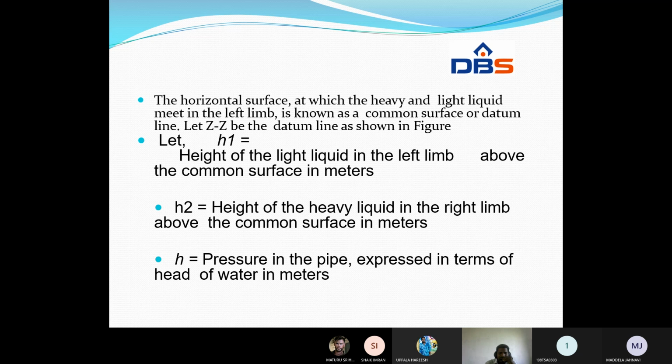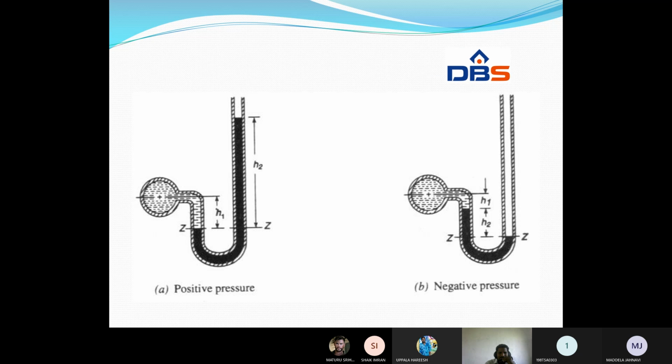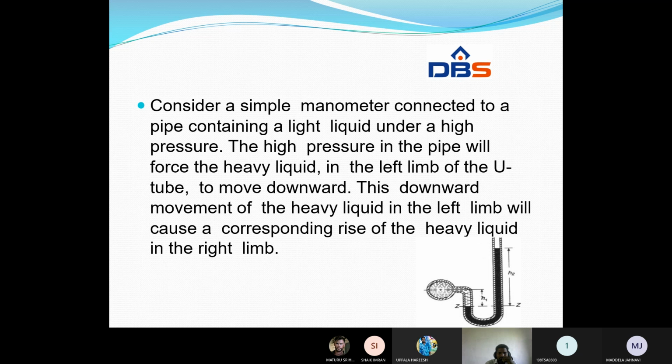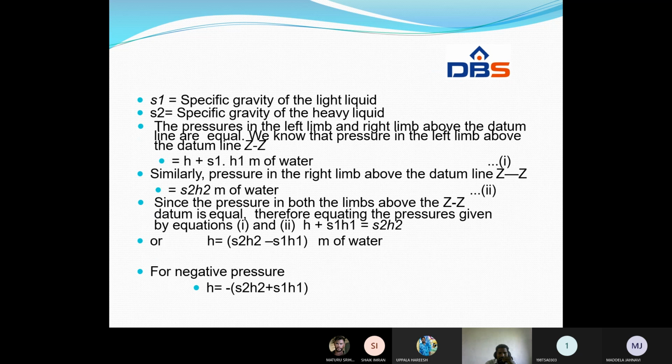H is the pressure in the pipe expressed in terms of head of water in meters. This corresponds to the previous figure. S1 is the specific gravity of the light liquid, and S2 is the specific gravity of the heavy liquid.